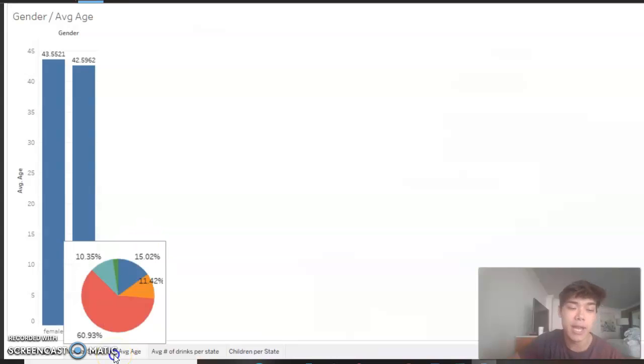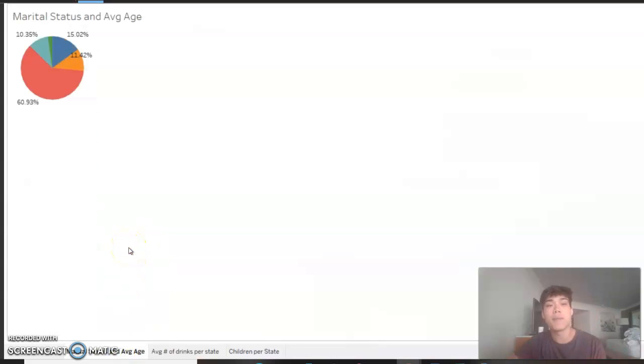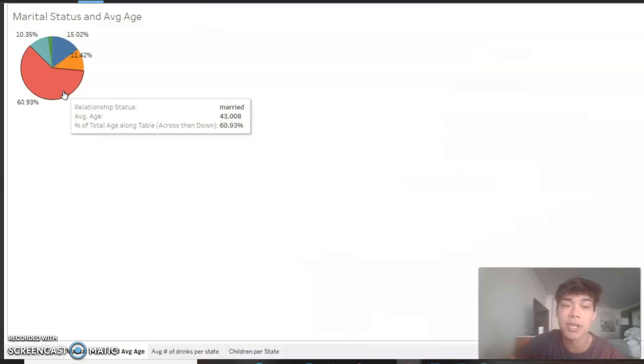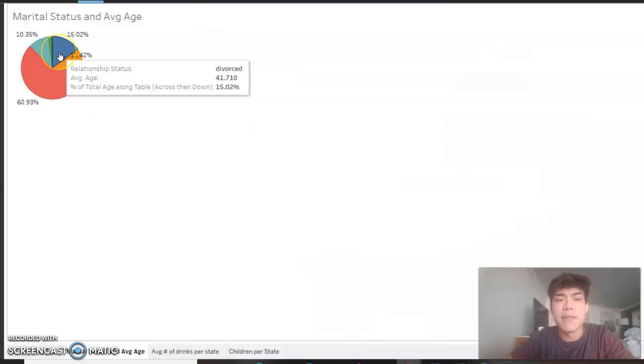The next visualization I have is the marital status and average age pie chart. About 61% of those surveyed responded with a relationship status of married, and their average age was 43 years old. Next up, we have the divorced. This is about 15% of those surveyed, and their average age was about 42 years old.